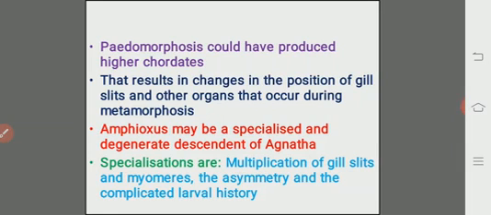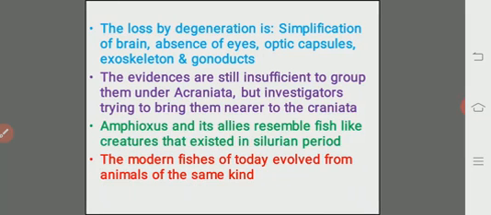Amphioxus may be a specialized and degenerate descendant of the Agnatha. Some of the scientists thought that. What are the specializations? Multiplication of gill slits and myotomes or myomeres, the asymmetry and the complicated larval history. These all are the specialties of the Amphioxus. And what may be the loss that happened due to the degeneration of the animal is simplification of the brain, absence of eyes and optic capsules, absence of exoskeleton and absence of gonoducts.